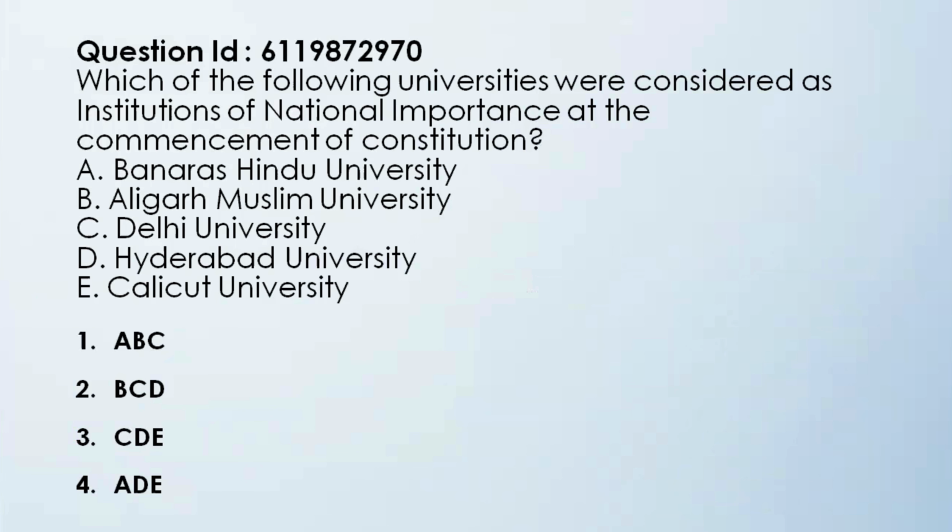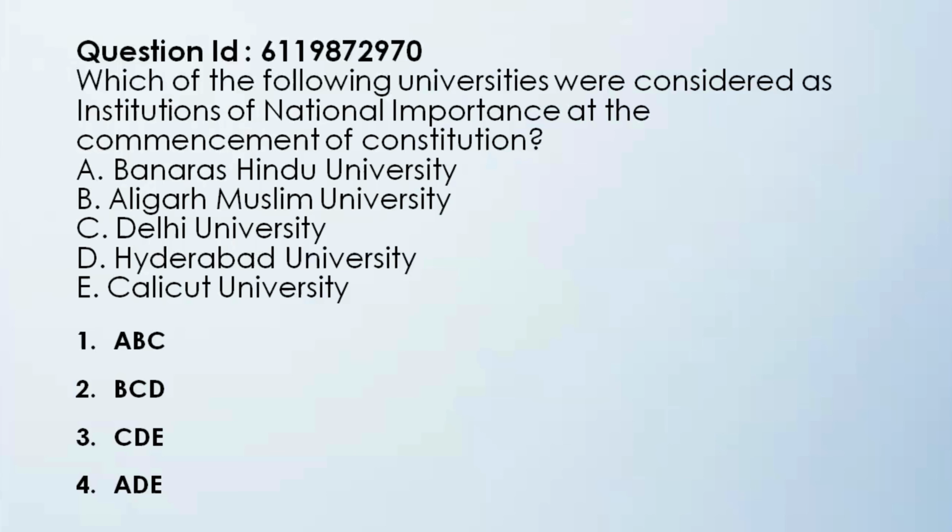So, the next question is, which of the following universities were considered as institutions of national importance at the commencement of our constitution? Banaras Hindu University, Aligarh Muslim University, Delhi University, Hyderabad University, Calicut University. And the four options are ABC, BCD, CDE, ABE. Now, as we discussed previously in some of the questions, there are 5 universities mentioned, but all the 4 options have only 3 universities. So all you have to do is boil down or eliminate 2 universities which were not considered as institutions of national importance.